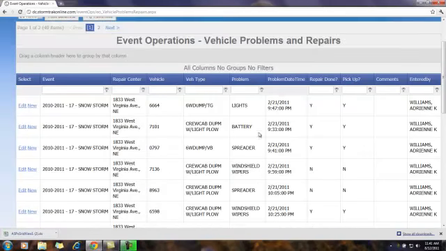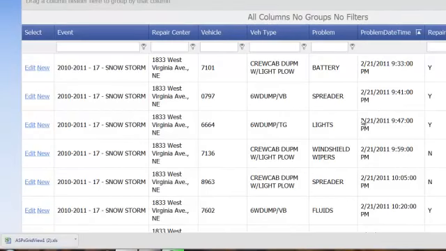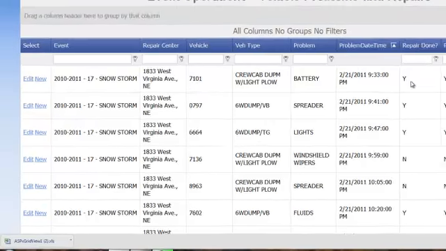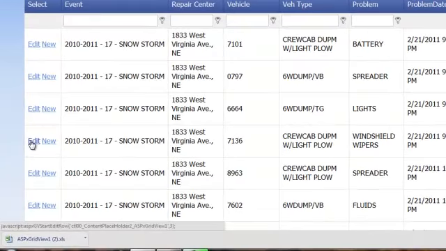and find the ticket that had the problem that got resolved. You can sort or group by vehicles or type, or look at which repairs were done to make it easy. Click on the Edit link next to the problem that you are going to show as being repaired.